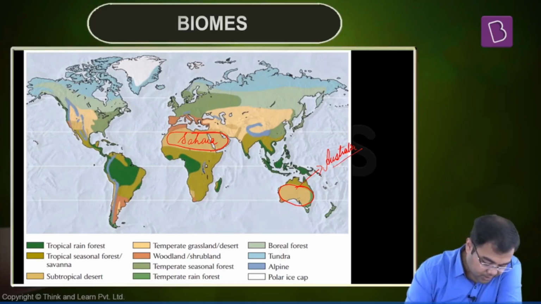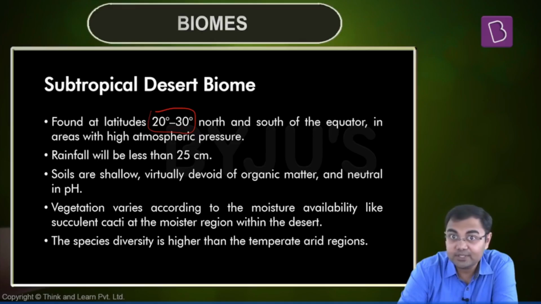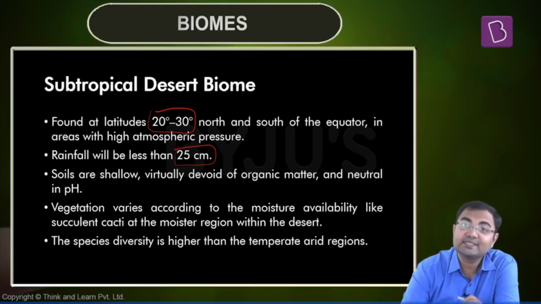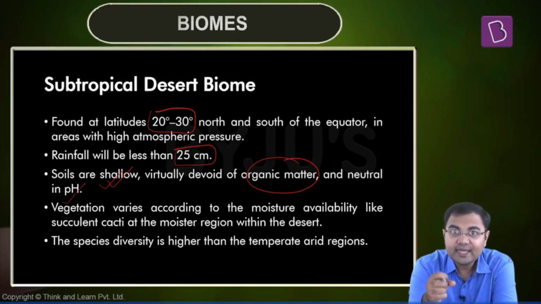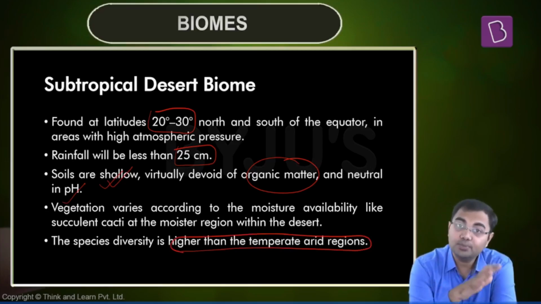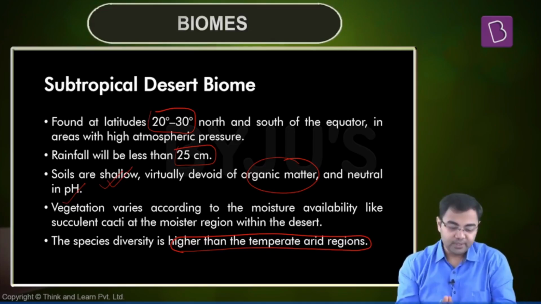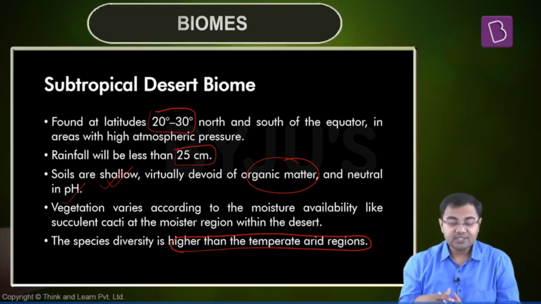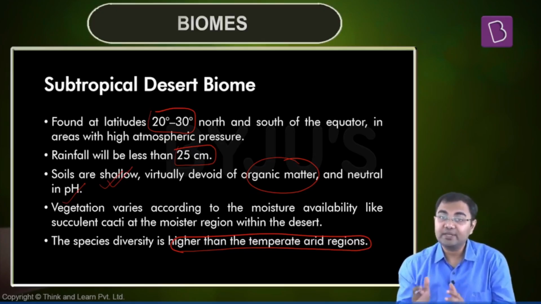So just to sum up the important points that we already discussed, first of all, they are found in 20 degree to 30 degree north and south latitudes. Rainfall will be lesser than 25 centimeters. Soil is shallow, virtually devoid of organic matter and neutral in pH. Vegetation varies according to moisture availability. And then finally, the species diversity is higher than the temperate arid regions or the polar arid regions that exist. So these are some of the important points for subtropical desert biome. So with this, we come to the end of the first chunk of the biomes that we have, which are tropical in nature.